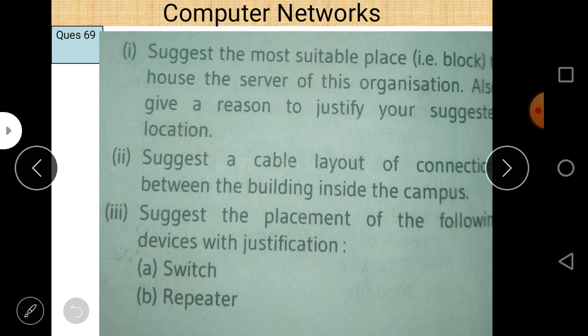Next is: suggest a cable layout of connections between buildings inside the campus. When we make a cable layout, we try to reduce the cable as much as possible.